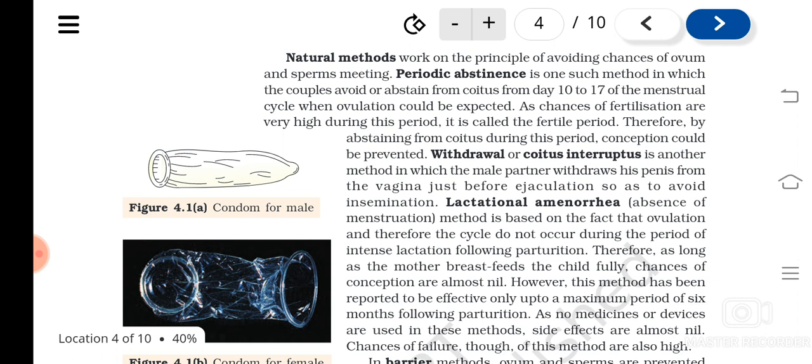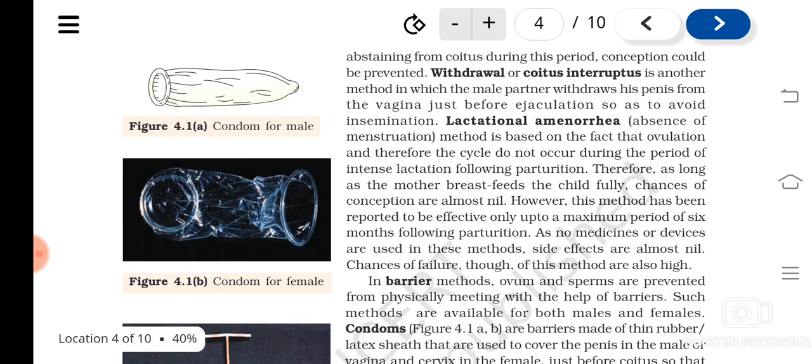Withdrawal or coitus interruptus means the male partner will not allow insemination. Lactational amenorrhea means during the breastfeeding time the mother won't have the menstrual cycle, so that time is considered safe, as no conception will take place.